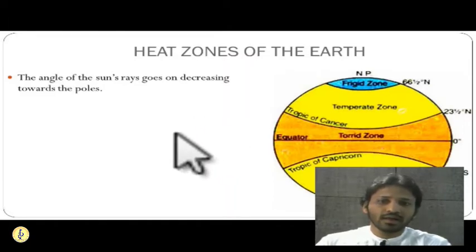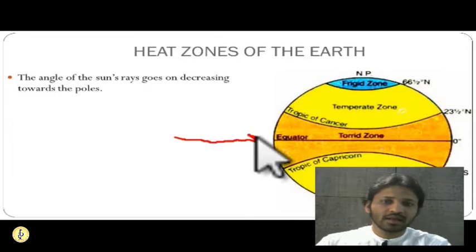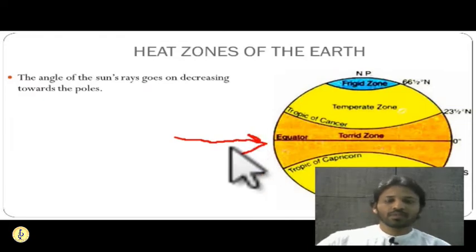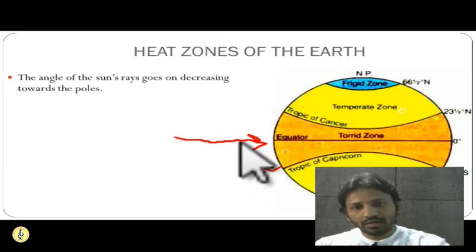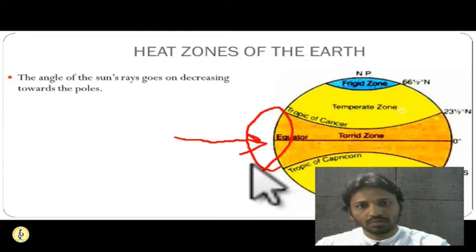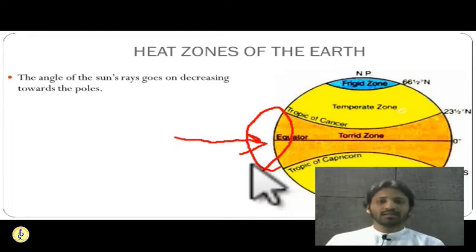You can see over here, the sun rays are at least overhead once in this torrid zone. Getting it? The sun will travel 23.5 north and 23.5 south. So this is a torrid zone.